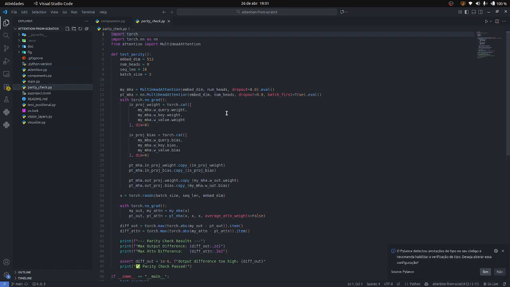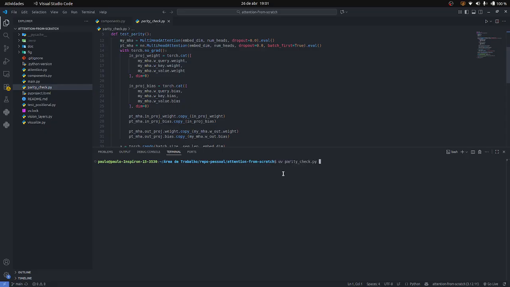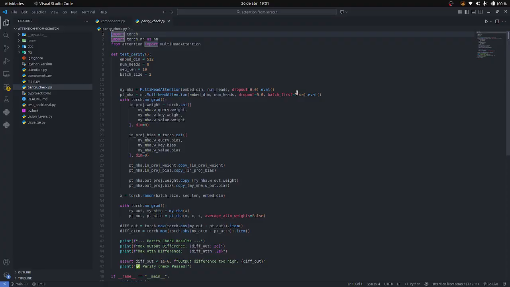Then we have the parity check. This basically tests our implementation against the Torch implementation. As you can see by running this script, the parity check passed. So our implementation is basically equal to the Torch implementation.